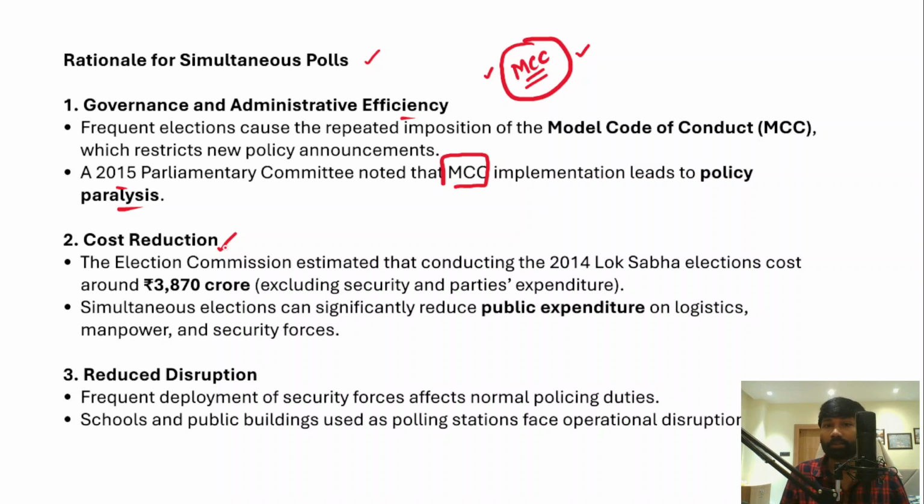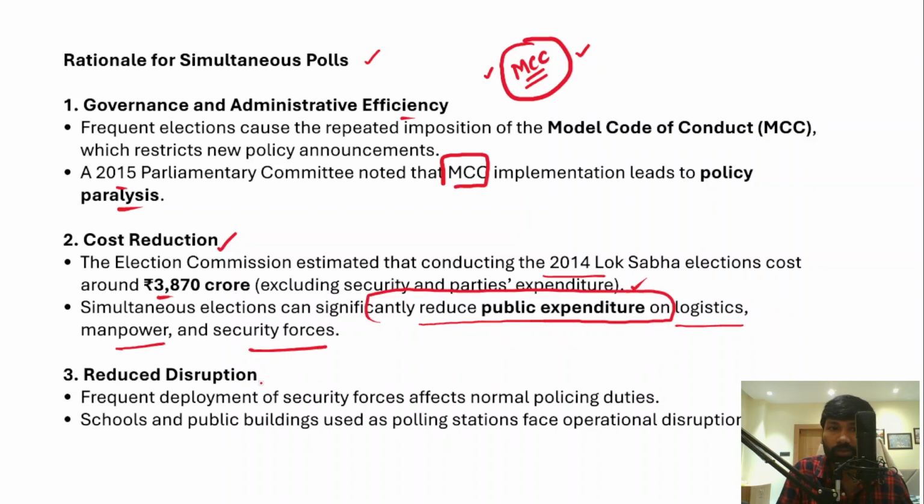So if we talk about the reduction of the cost, the Election Commission has estimated that conducting the 2014 elections cost around 3,870 crore rupees. In fact, it excluded security and parties' expenditure. So it is a huge amount of money that the Election Commission of India has spent on conducting elections. However, if we conduct elections simultaneously for Lok Sabha and State Legislative Assemblies, it will substantially reduce public expenditure on aspects like logistics, manpower and security forces.